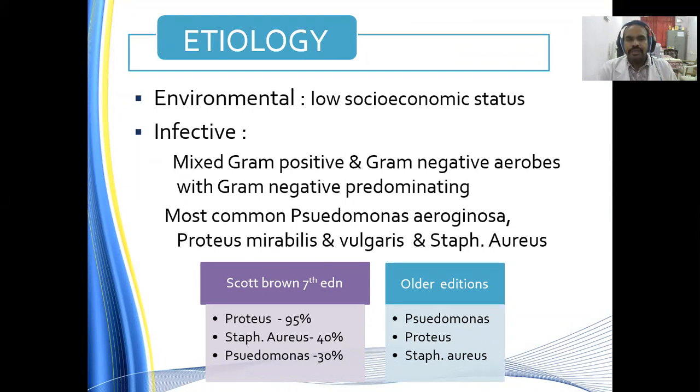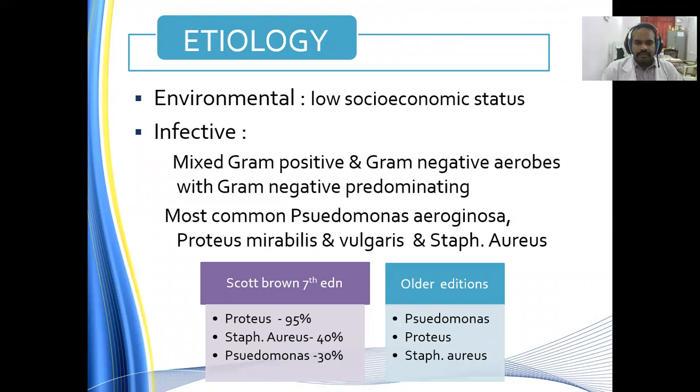Then moving on to the infective etiology, we have a few gram-positive organisms. Then we have a few gram-negative aerobes, with gram-negatives predominating. Most commonly, it is Pseudomonas aeruginosa, followed by Proteus mirabilis, Proteus vulgaris, as well as Staphylococcus aureus.